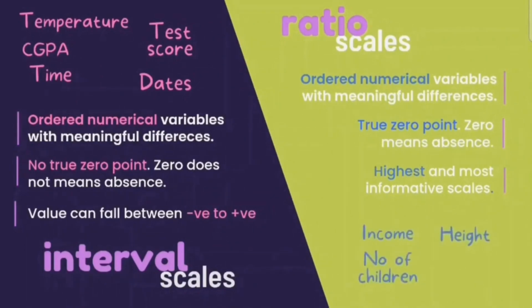Alright, for example, we have income, height, number of children, and length. So let's say number of children 0 means that no children, that family doesn't have children. So that means the 0 means absent.